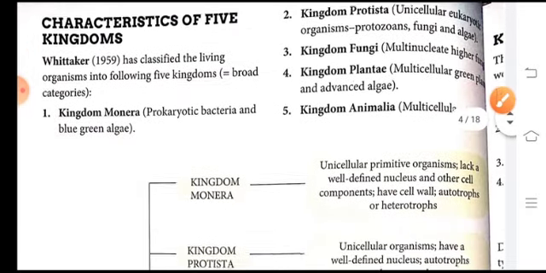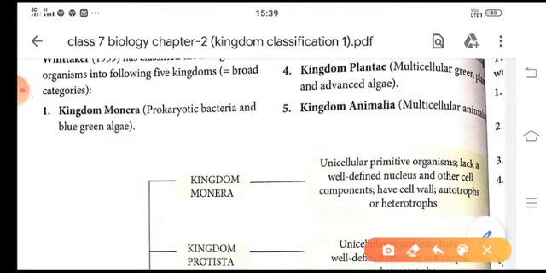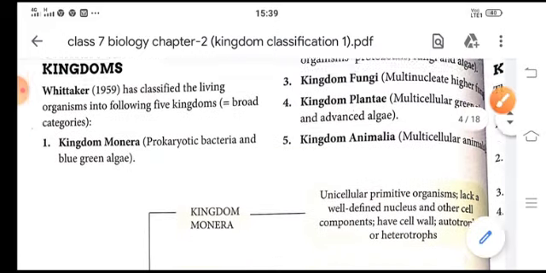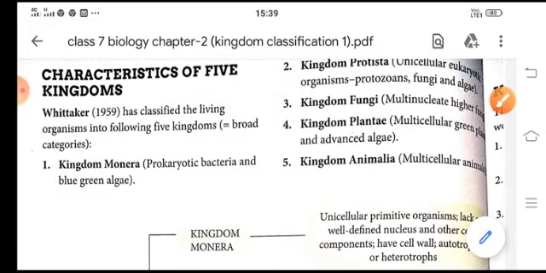So children, there is the 5 kingdom classification, and this 5 kingdom classification is given by scientist Whittaker. Now he has categorized the organisms into 5 kingdoms.